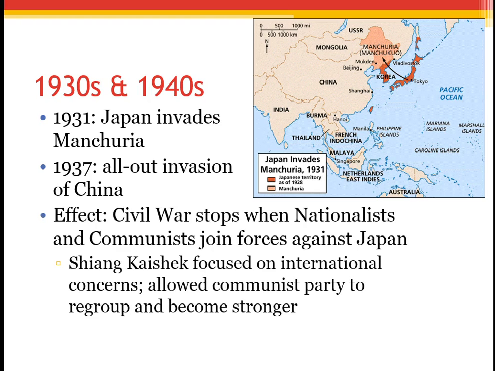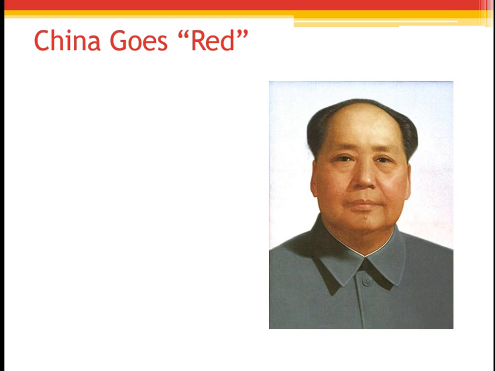But basically, by 1937, when World War II is really cranking up in the Pacific, the Civil War stops when the nationalists and communists need to join together against that common enemy. So Chiang Kai-shek is focused on international concerns. He is no longer focused on the internal rebellions going on or these communists that are infiltrating his government. And the Communist Party regroups and becomes stronger. Even though they are also fighting against Japan, they are also gaining strength as a party and gaining popularity among the Chinese people in the 1930s and 40s.